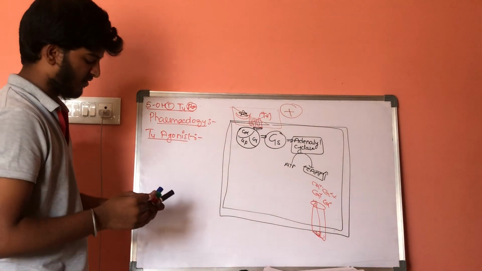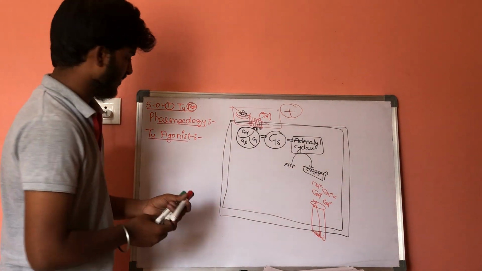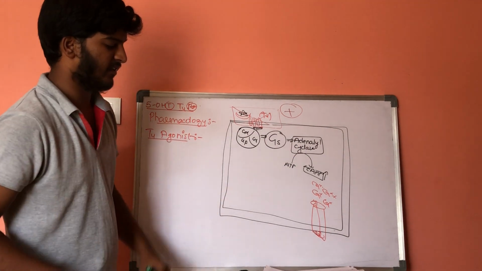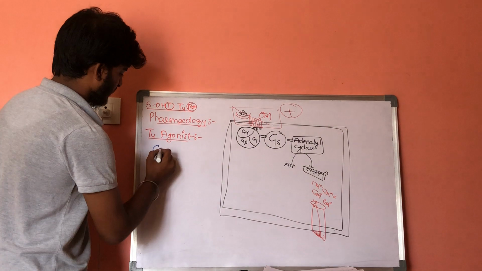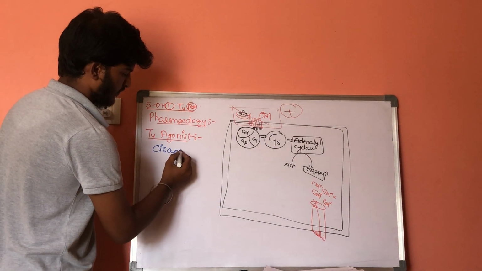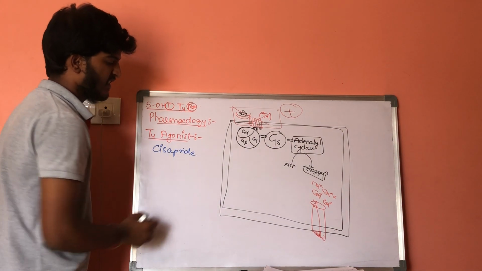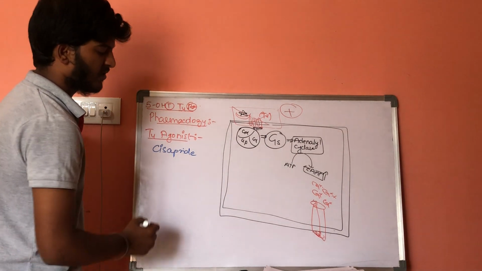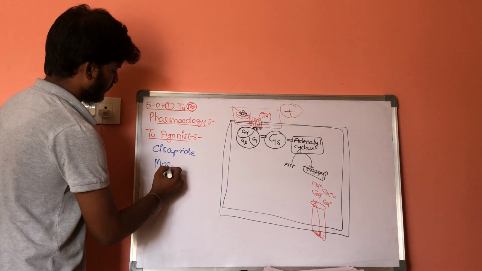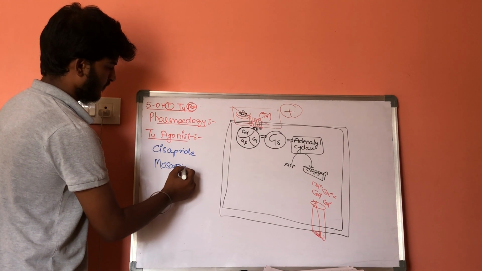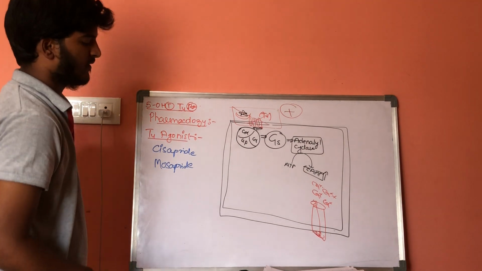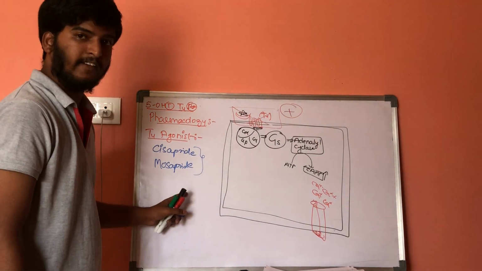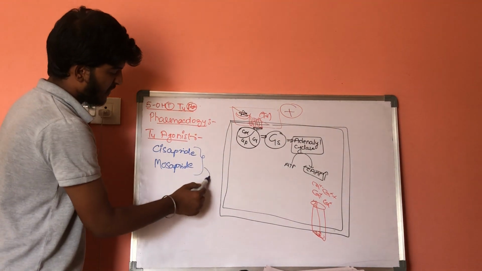T4 type of agonist. So what are the drugs which come under these T4 type of agonists? Cisapride and mosapride. So these are some drugs which are used. These are the drugs which are used in constipation.